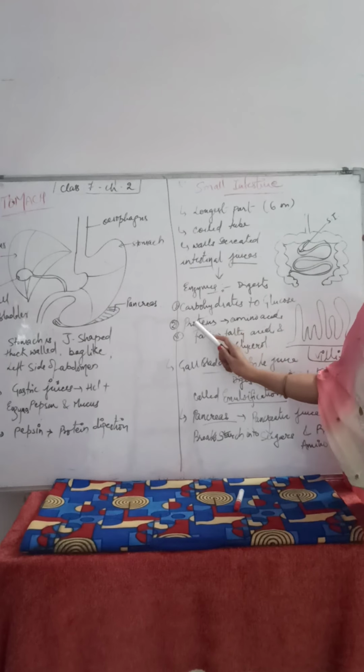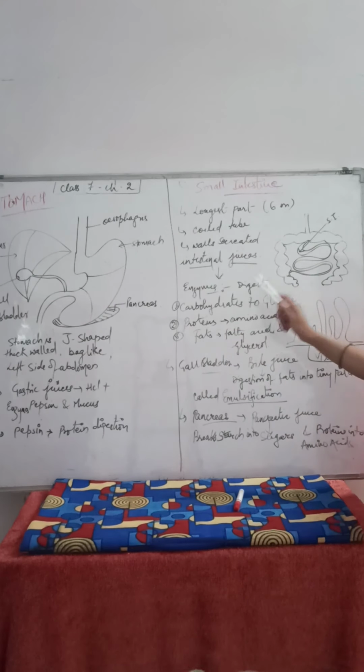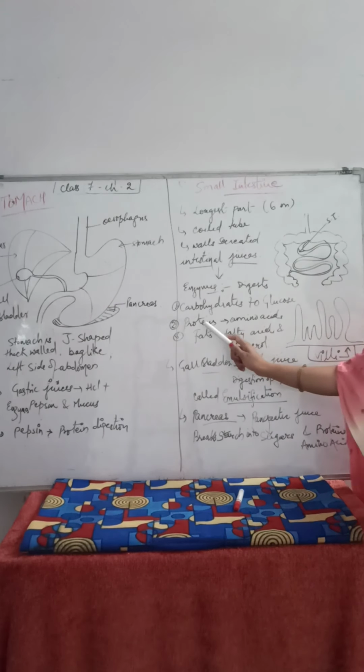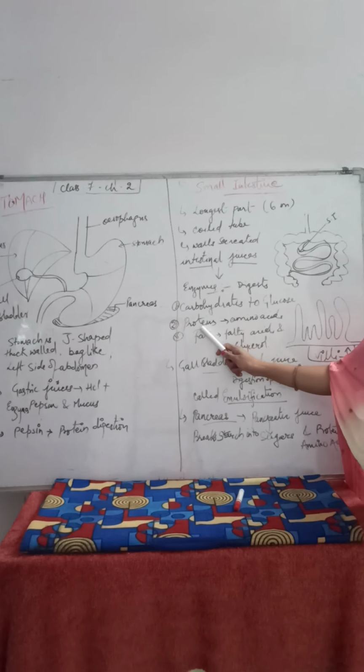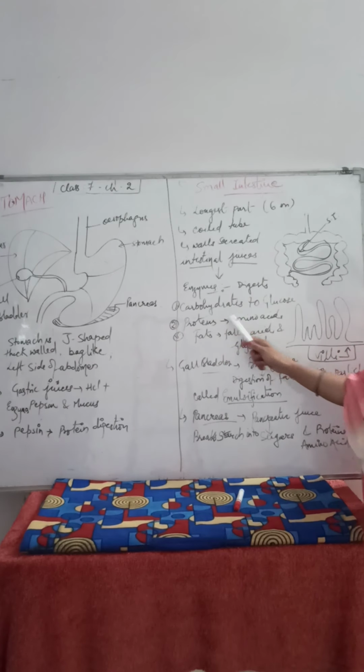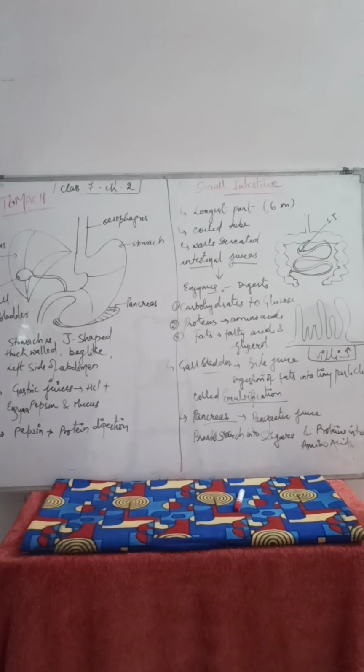Now, the second component that is going to digest in the small intestine is proteins. This will dissociate and form simpler units known as amino acids. See children, amino acids are the building blocks, the smallest unit of proteins. Proteins are very important for our body. And what are amino acids? Amino acids are the smallest unit of protein.